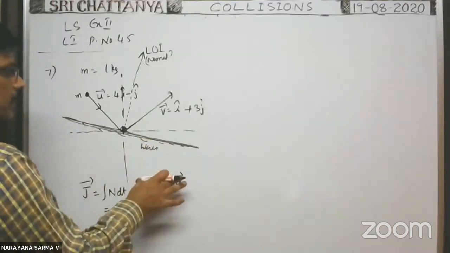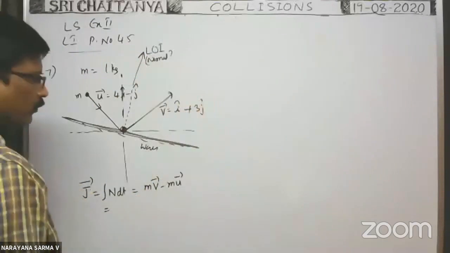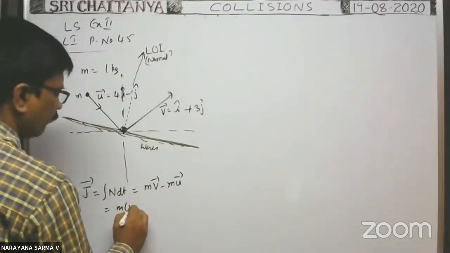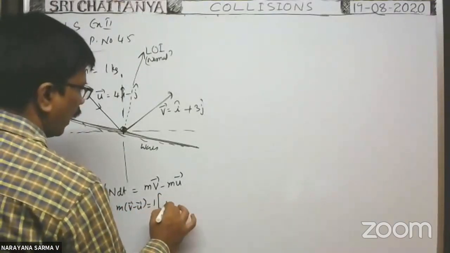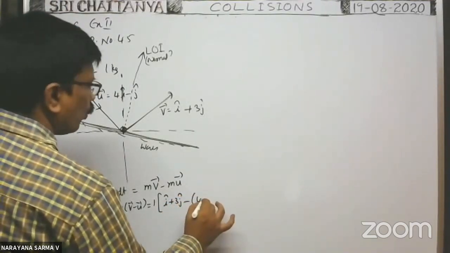That is the change in momentum, taking place only along the line of impact, no other directions. So you take m common: m of (v bar minus u bar). So m into (î + 3ĵ minus (4î minus ĵ)).